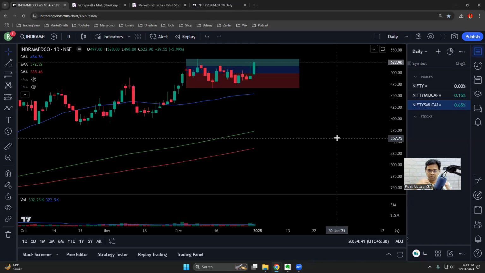Now, when I make a video, I explain to you in detail what I am looking for. I show you the chart, I take you to Market Smith, I draw the points and things like that. But in reality, when I am looking at a stock, all of this analysis happens in less than 10 seconds.